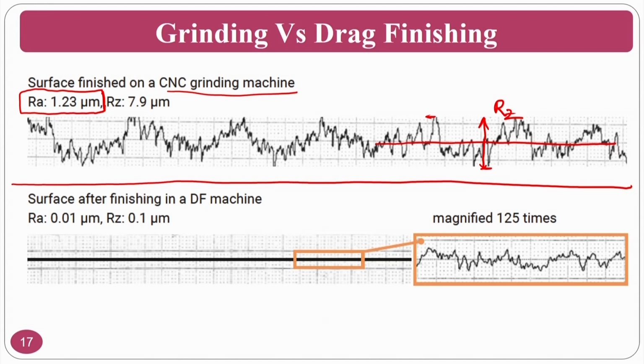Okay. So, if you see after the drag finishing process, it looks like a very straight line. If you zoom about 125 times or so, then your surface looks like a ground surface. That means you are getting a very good surface finish of about 0.01 micrometers. See the improvement: 1.23 micrometers to 0.01 micrometer. The surface improvement that has taken place in the drag finishing process compared to the grinding process means there is an enormous improvement of surface finish if you use the drag finishing process.